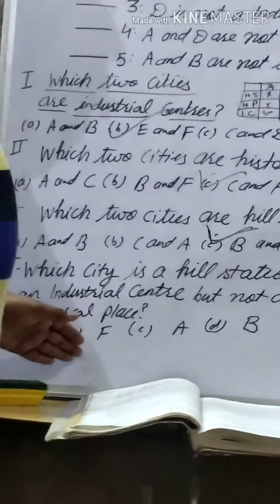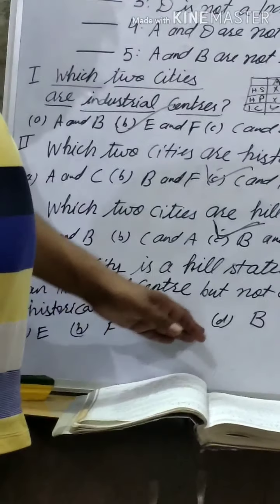Which of these? F is there. F is not possible here. E is also. You see A also. B also. Because you see, both should be there.